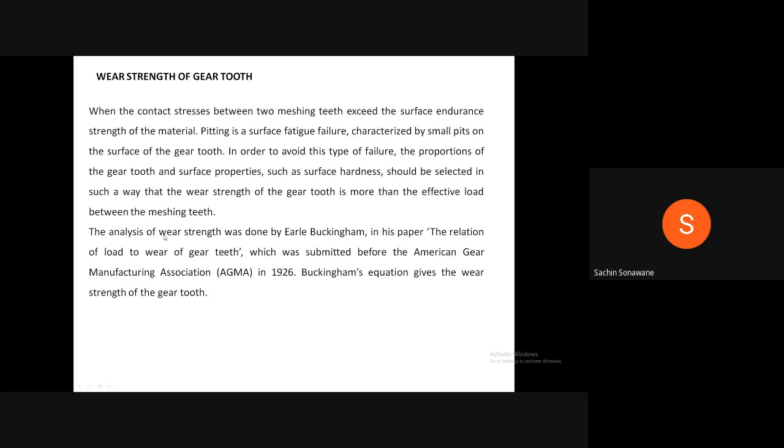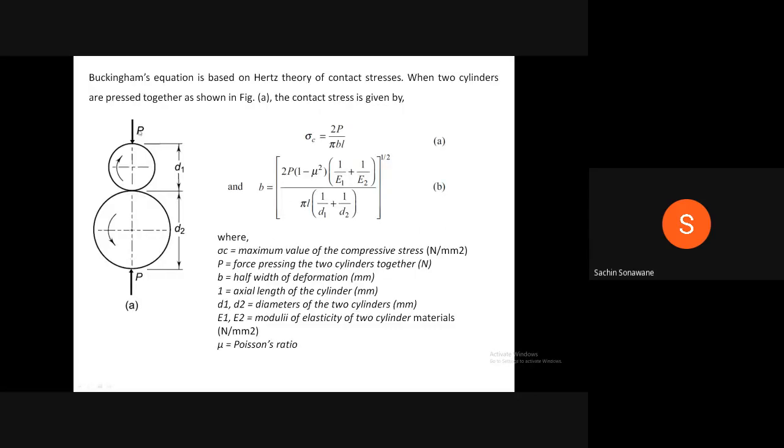The analysis of wear strength was done by Earl Buckingham in his paper The Relation of Load to Wear of Gear Teeth, which was submitted before the American Gear Manufacturing Association in 1926. Buckingham's equation gives the wear strength of the gear tooth. Buckingham's equation is based on Hertz's theory of contact stresses.